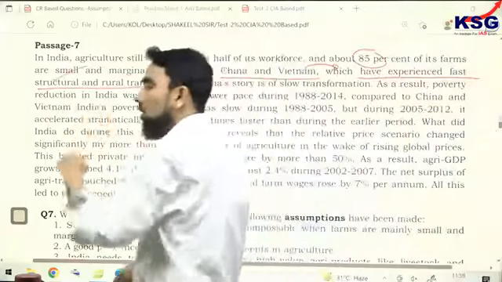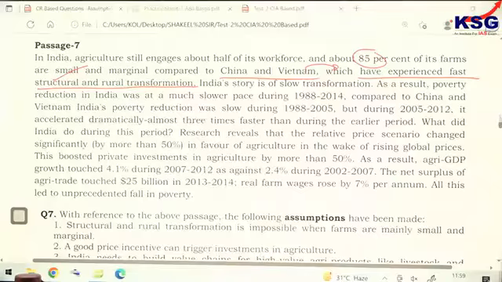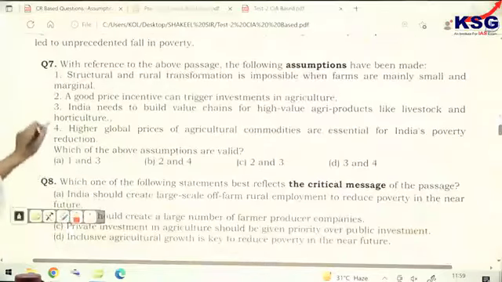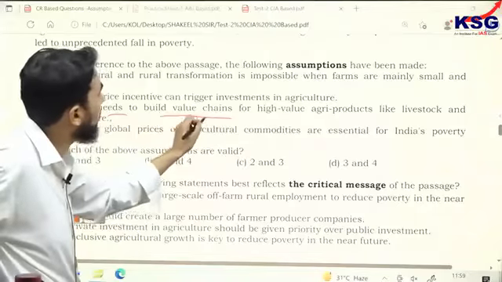It means structural transformation is a positive thing because it gave good results in China and Vietnam. So the given statement, the third one, India needs to build value chains, sounds structural.